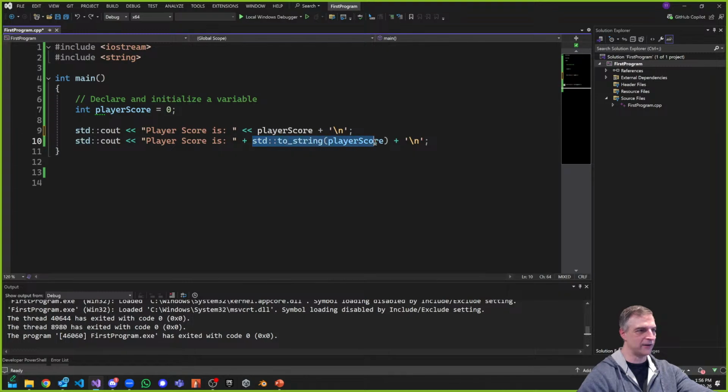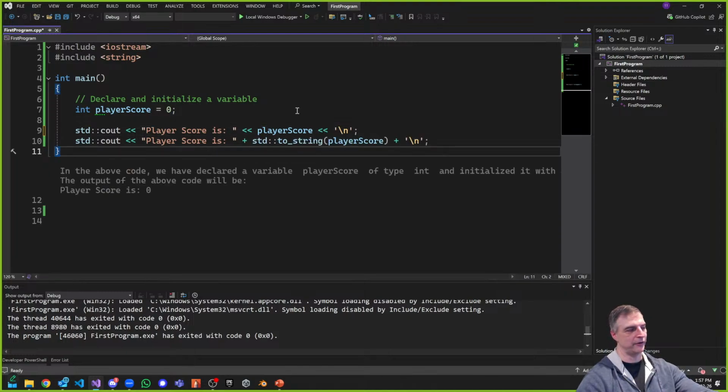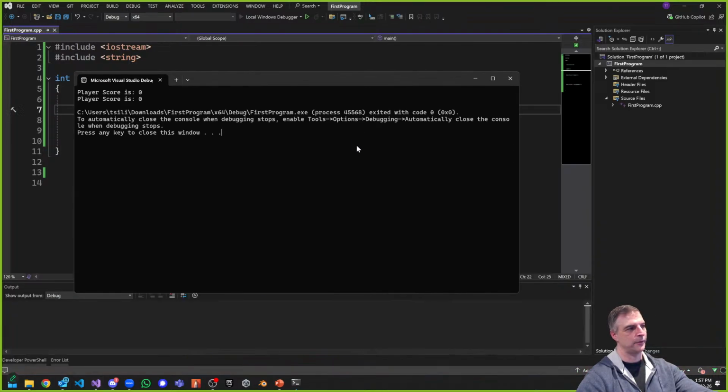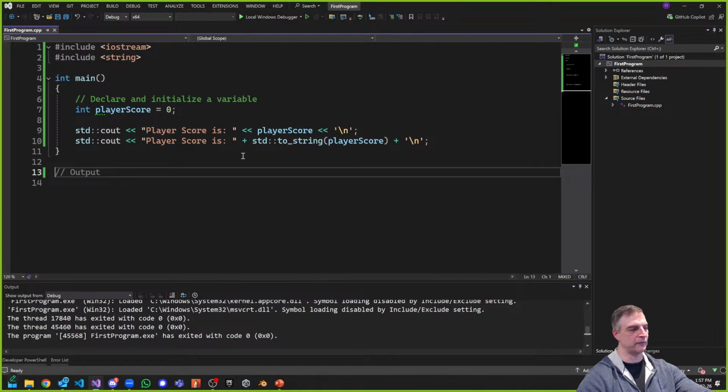When it comes to everything else, you'd have to do standard plus this, although this would totally work. If I use the stream operator every single time, it's going to be fine. So this is okay, but mixing streams and concatenation, unless you do it a different way like this, is not fine.